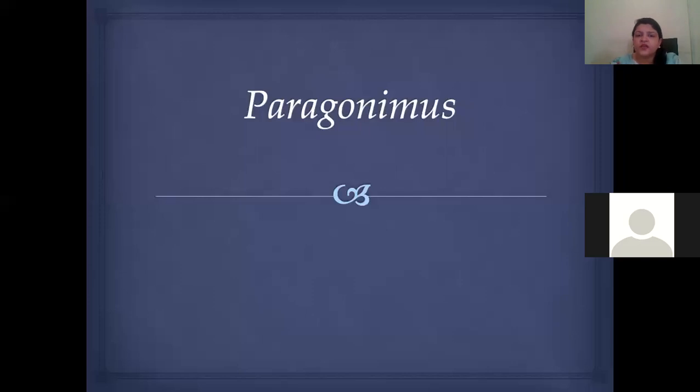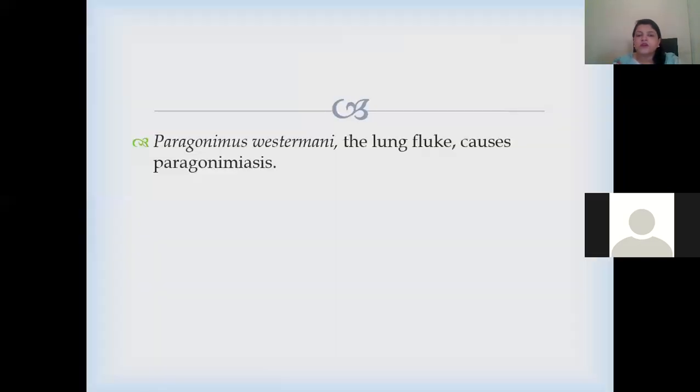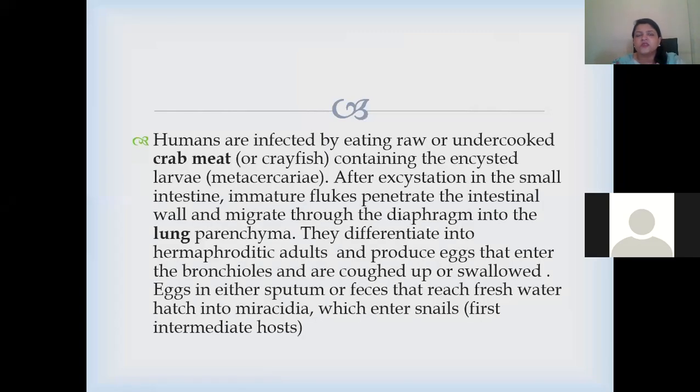The last one is Paragonimus. Paragonimus is also called the lung fluke. These organisms are named by the organ involved: if it involves the mesenteric veins, it is named the blood fluke. If it involves the liver, it is called the liver fluke. And now this one involves the lungs, so it is named the lung fluke.